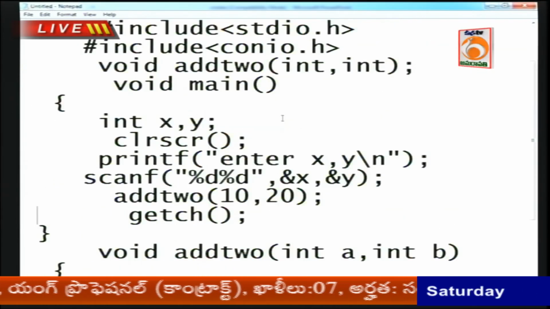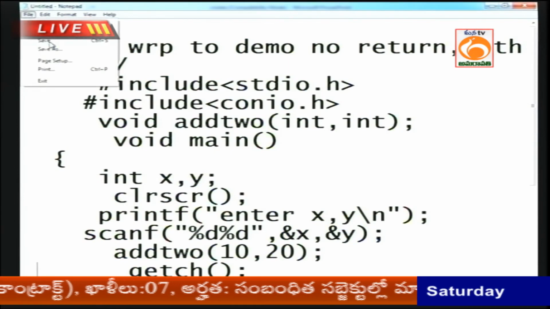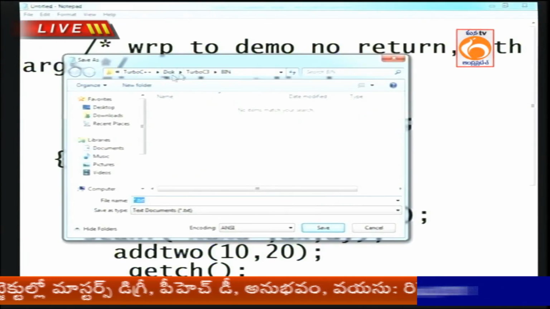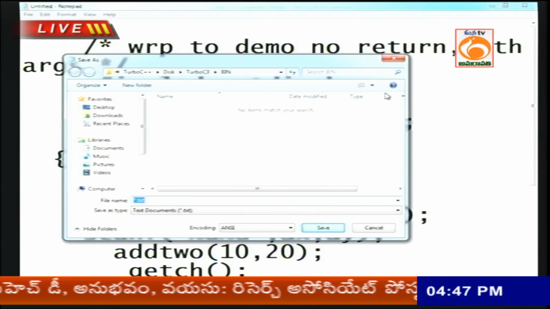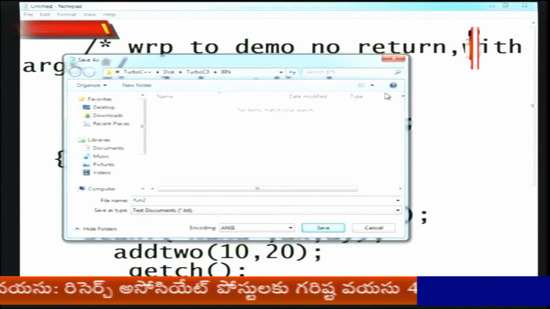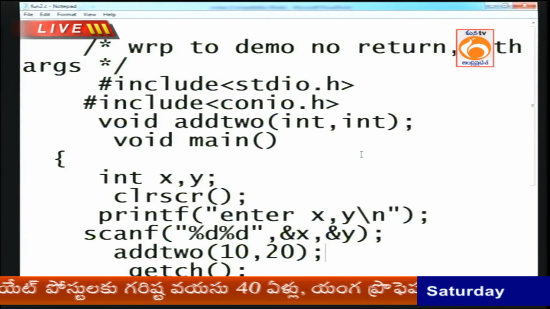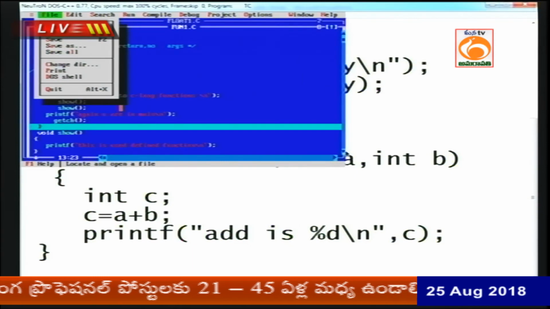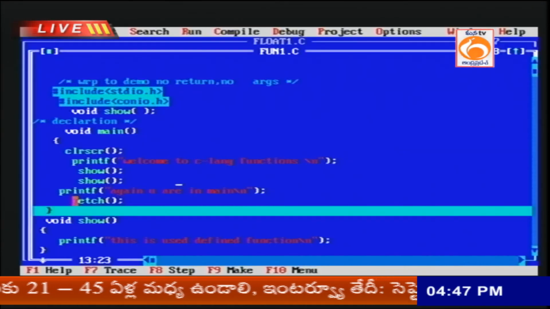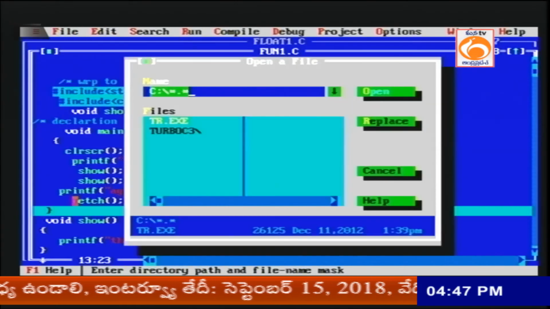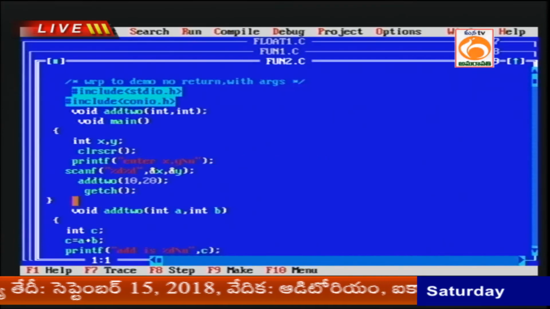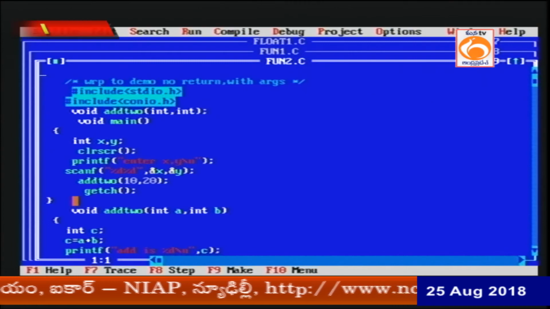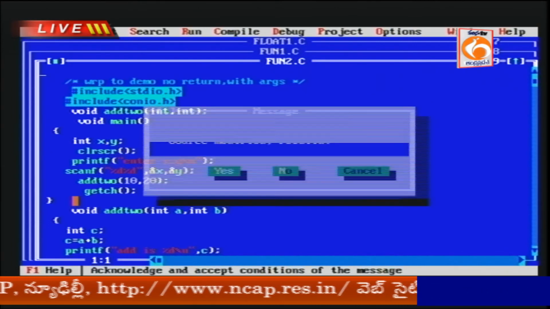Now if I compile this program, save it under the Turbo C++ folder, turbo C3 bin. What is my program name? function2.c. Now I want to compile that. Open function2.c. Now I want to compile this program in step into mode, F7 button.